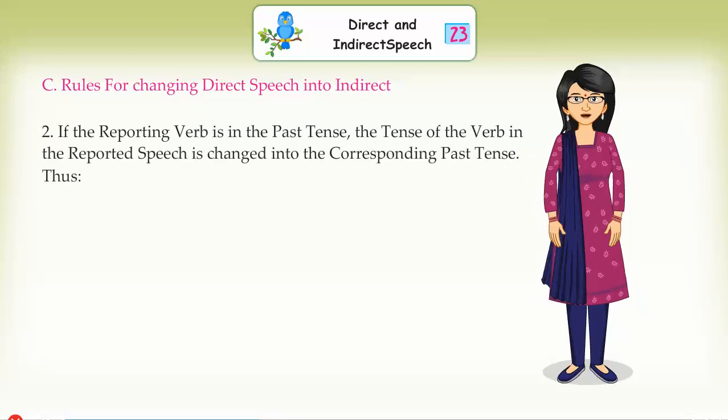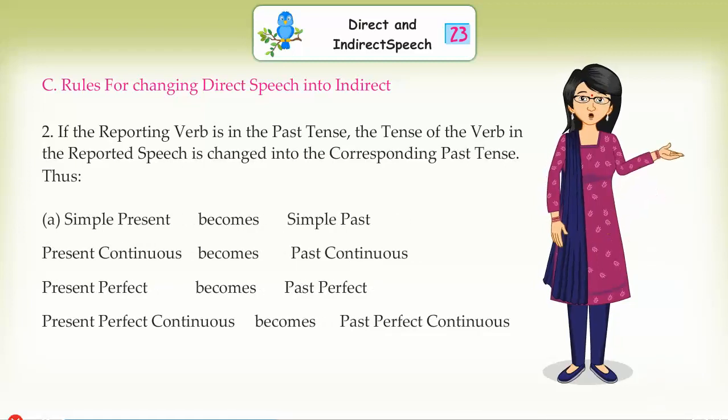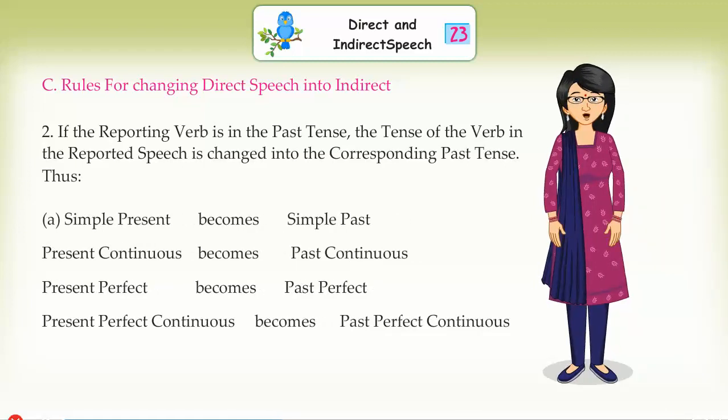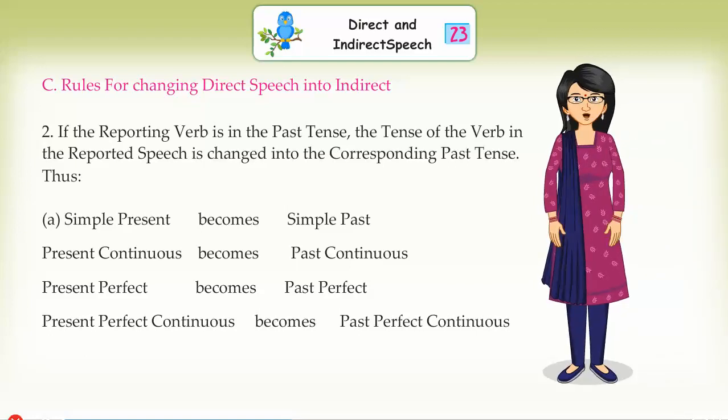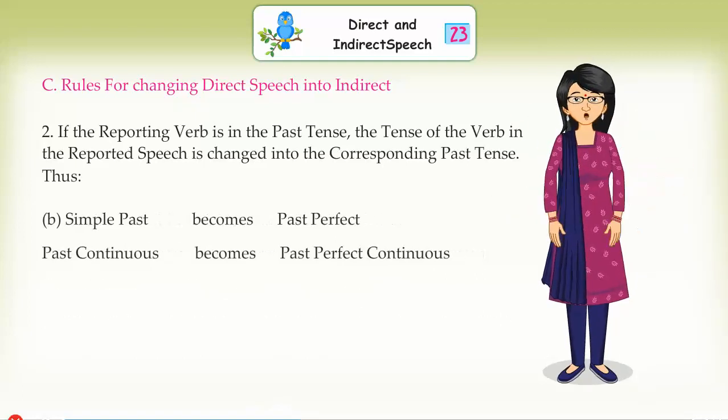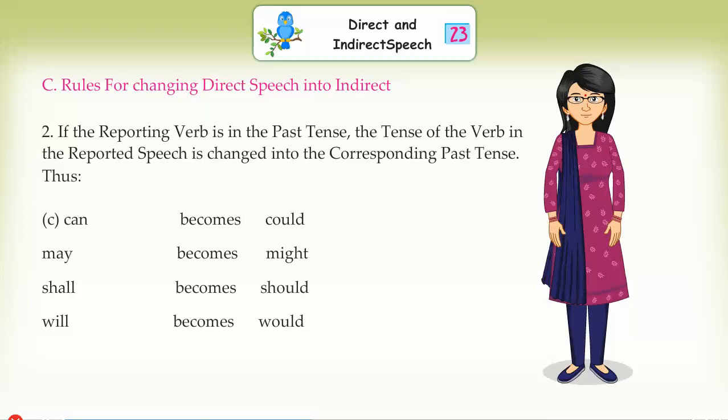If the reporting verb is in the past tense, the tense of the verb in the reported speech is changed into the corresponding past tense. Thus, simple present becomes simple past, present continuous becomes past continuous, present perfect becomes past perfect, present perfect continuous becomes past perfect continuous, simple past becomes past perfect, past continuous becomes past perfect continuous, can becomes could, may becomes might, shall becomes should, will becomes would.